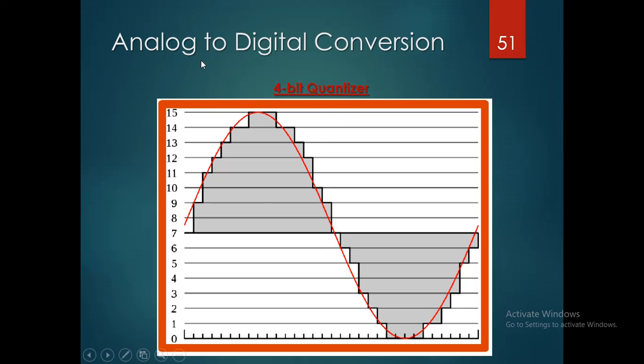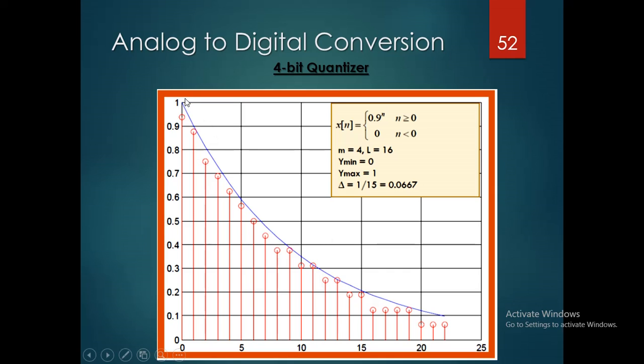While you are observing, this figure shows a 4-bit quantizer. The analog signal is the red one, and it is shown with quantization levels like this, and that's why it is a 4-bit quantizer example. Suppose, for example, we are taking x of n equal to 0.9 power n, where n is greater than or equal to 0, and it is 0 when n is less than 0.